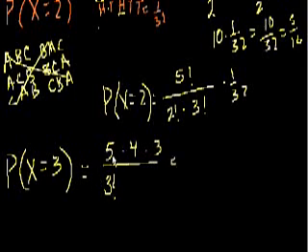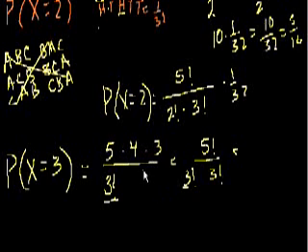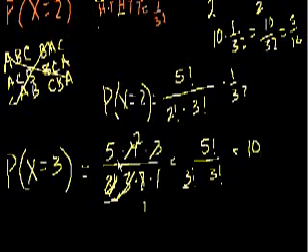And this is the same thing. 5 times 4 times 3 could be written as 5 factorial divided by 3 factorial, and then this is divided by 3 factorial. See, 3 factorial is equal to 3 times 2 times 1. The 3's cancel out. This becomes a 2. This becomes a 1. Once again, 5 times 2, so it's 10. And then each situation has a 1 in 32 probability. So once again, it's equal to 5/16.